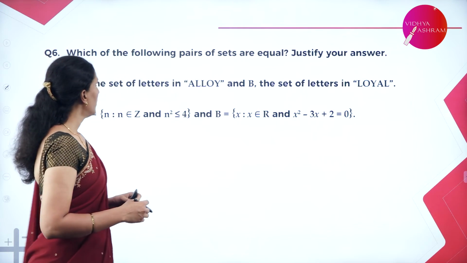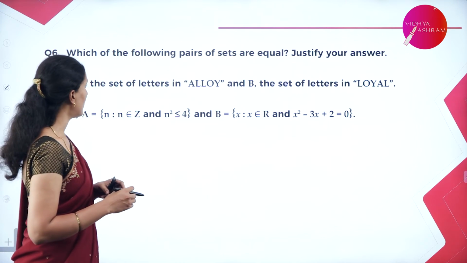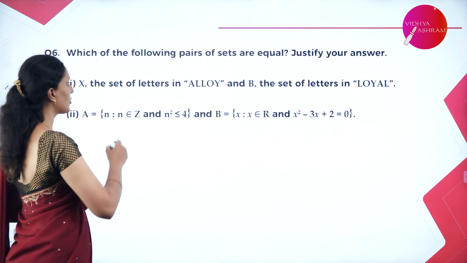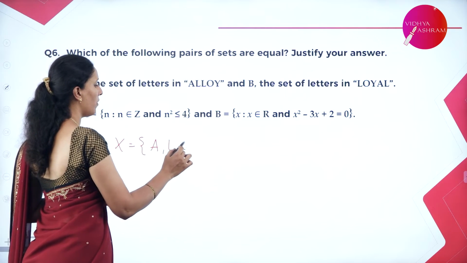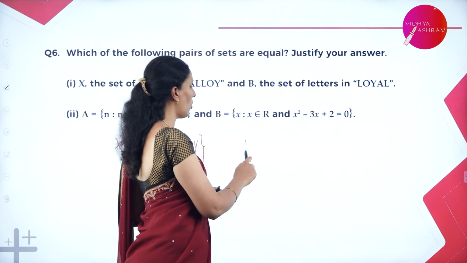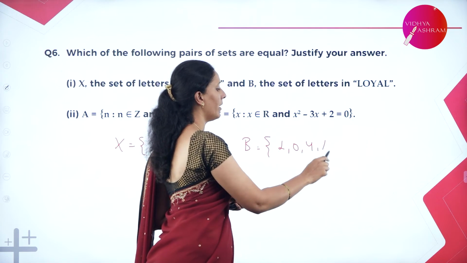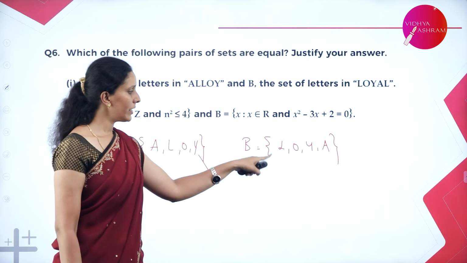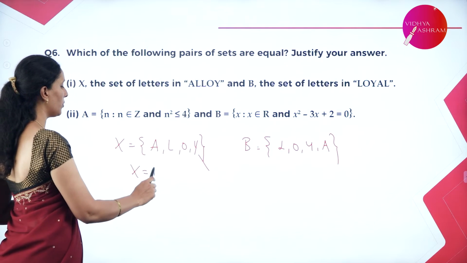Next we have: which of the following pairs of sets are equal? Justify your answer. So, we need to see the sets given here. Set X is a collection of the letters of the word alloy. So, therefore we can write A, comma, L, comma, O, comma, Y. And set B is the letters of the word loyal. So B is L, comma, O, comma, Y, comma, A. So clearly see we have the letters A, L, O, Y in B also. So therefore clearly we can say X is equal to B.